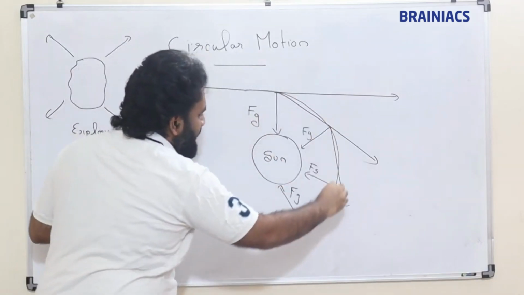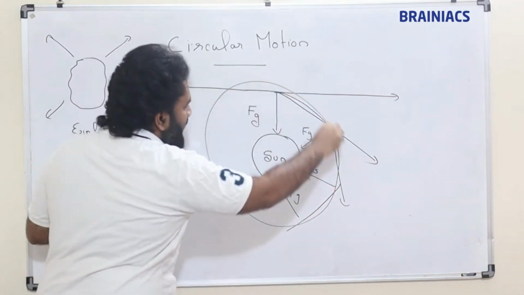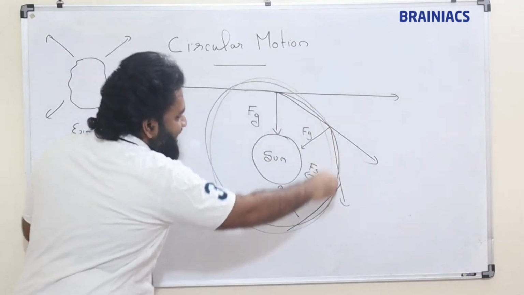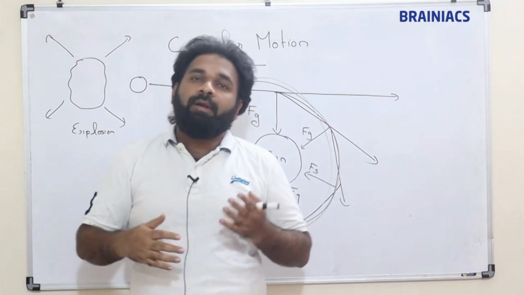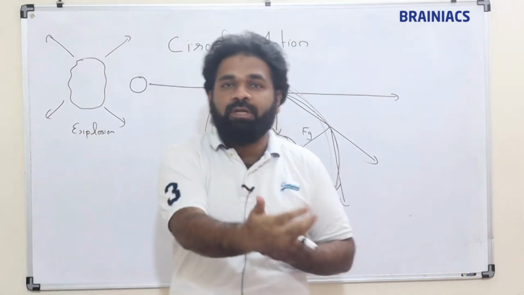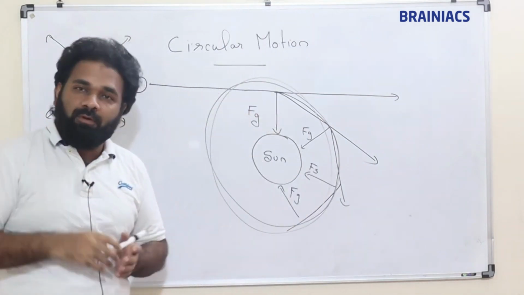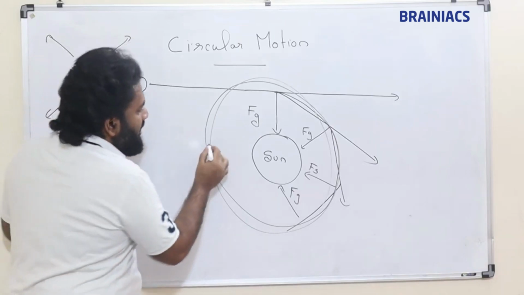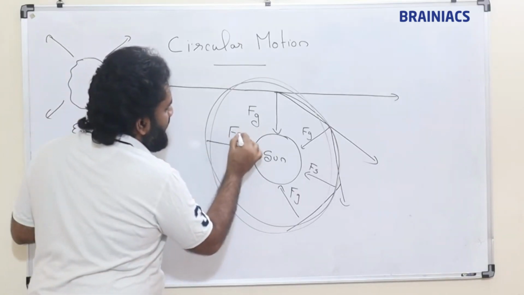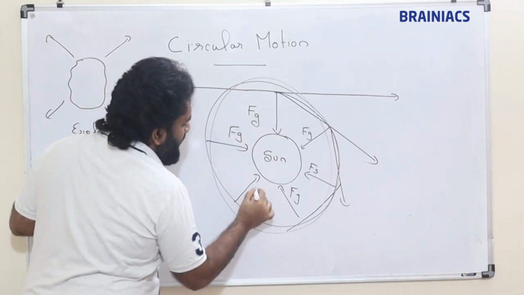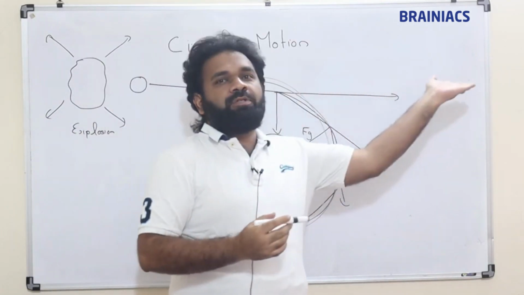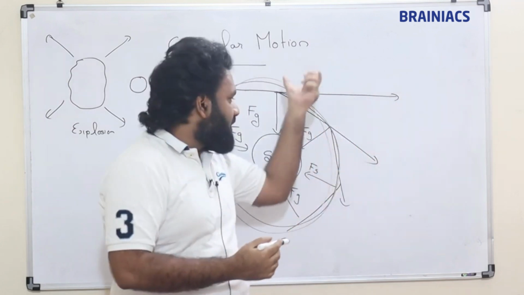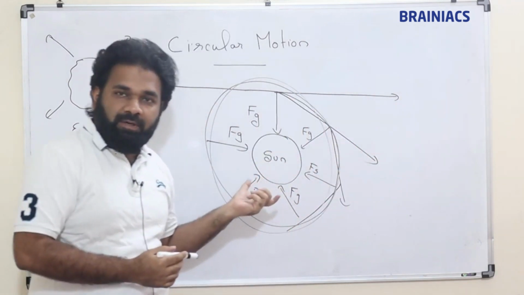Finally what will happen? This celestial body will get stuck in circular motion, not intentionally, but it will not be able to come out of circular motion. So there is a force towards the center. Because of inertia it wants to go straight, but because of this force of attraction it will come towards the center.